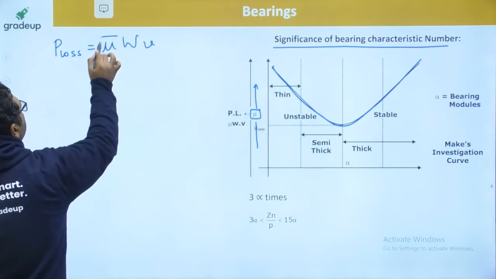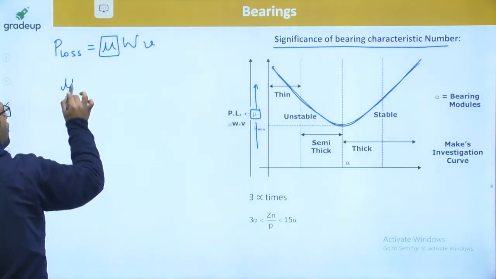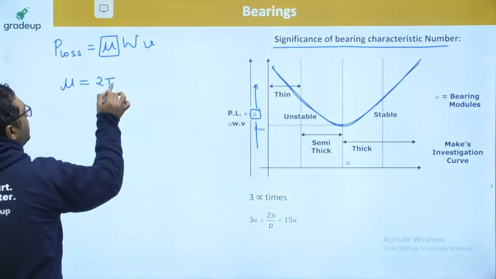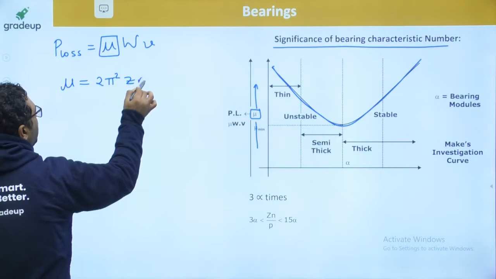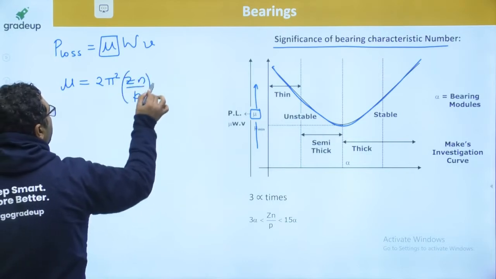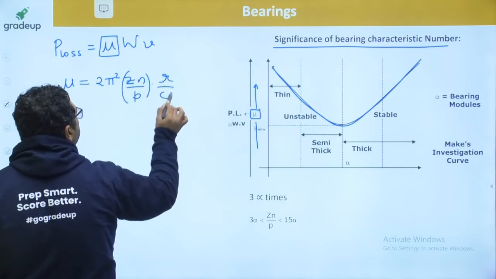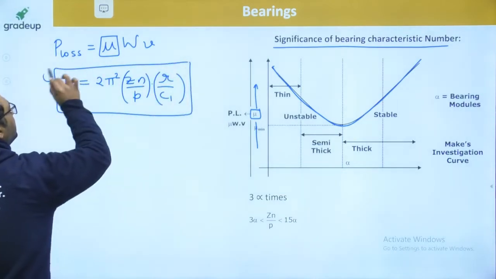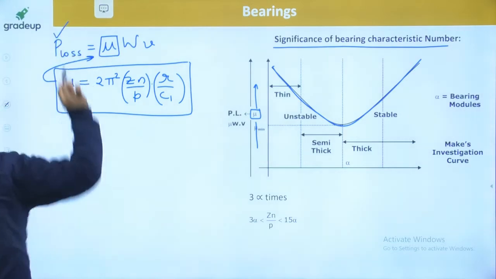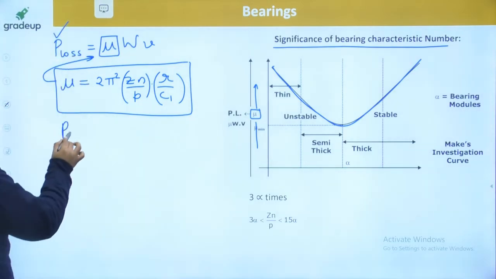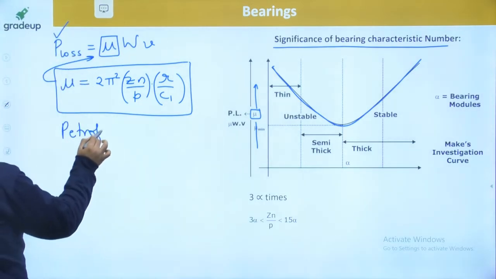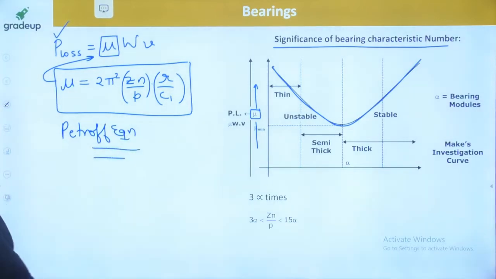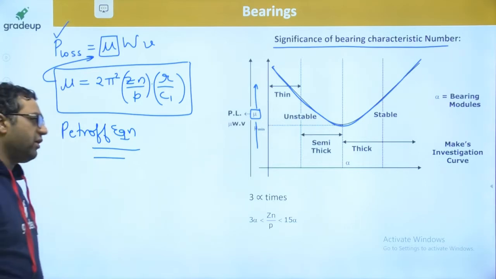Mu was defined by Petrov in the Petrov equation, which says it is 2 pi square Zn by P into R by C1. This is known as the coefficient of friction. Putting this value here, you can find out the power loss. This equation is known as the Petrov equation. Whatever we have done is also correct. This is another way to find out the power loss.